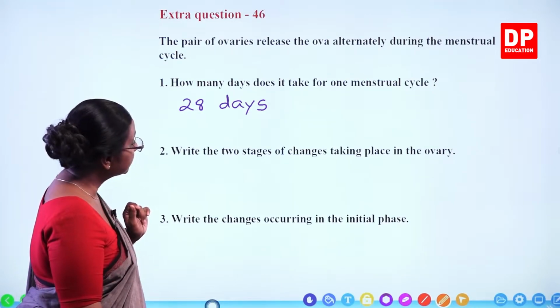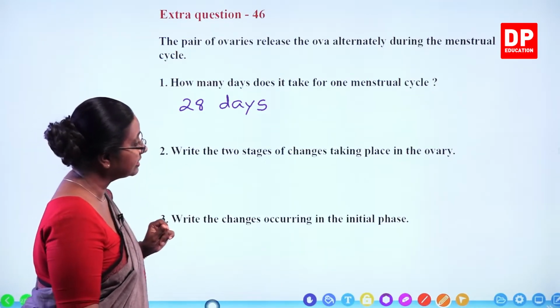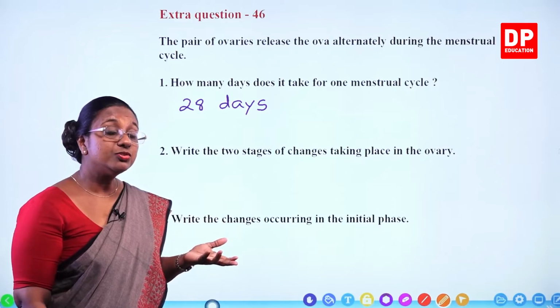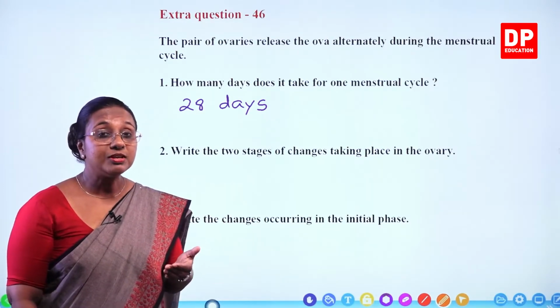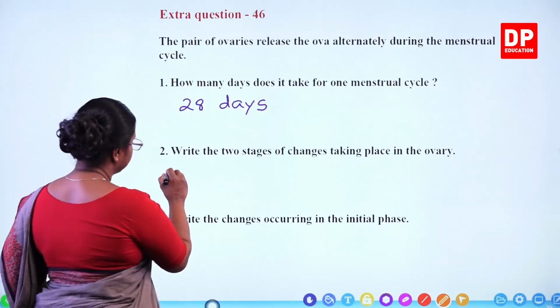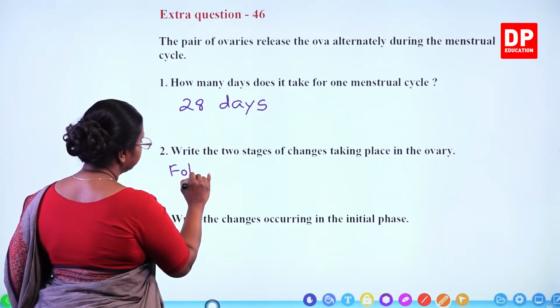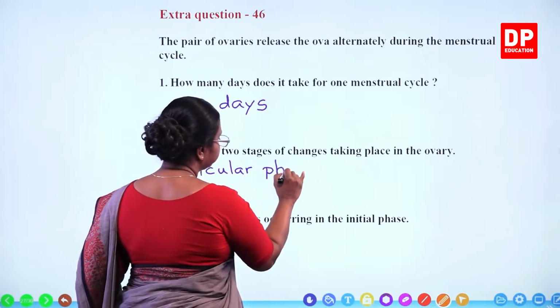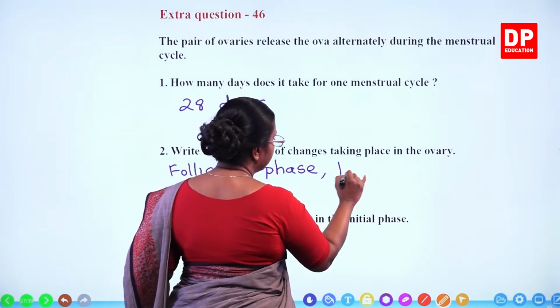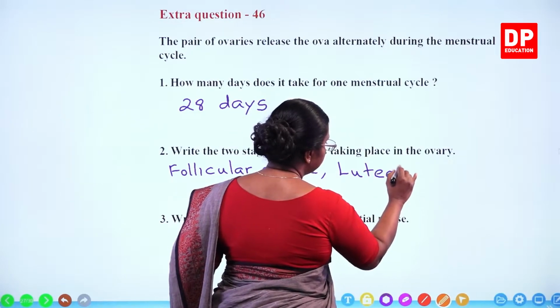Write the two stages of changes taking place in the ovary. The two stages of changes in the ovary, what are they? The follicular phase and the luteal phase.